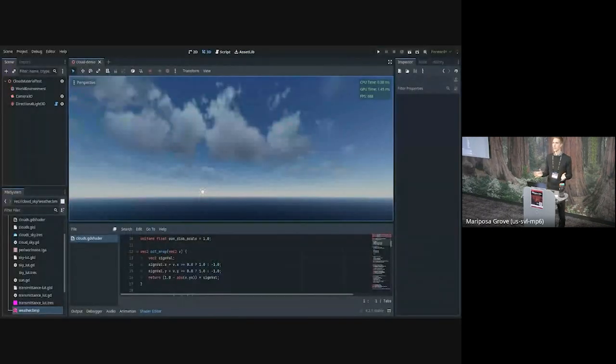And this is what the editor for the engine looks like. So we build our editor with Godot. So everything you see here is something you can do with Godot. All of the UI and everything, that's all using our 2D renderer. This is just a little tech demo showing volumetric clouds. And you can see there's a lot of different things going on. So we've got a shader editor at the bottom there. We've got a file system. You've got your scene view where you can see the various components that make up the scene.